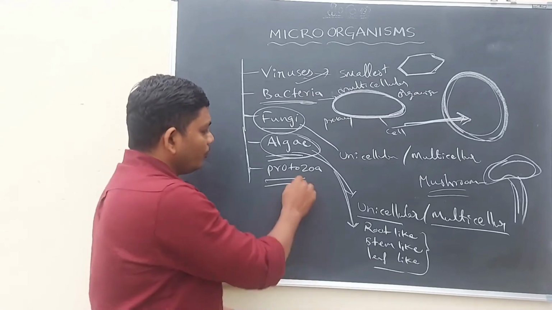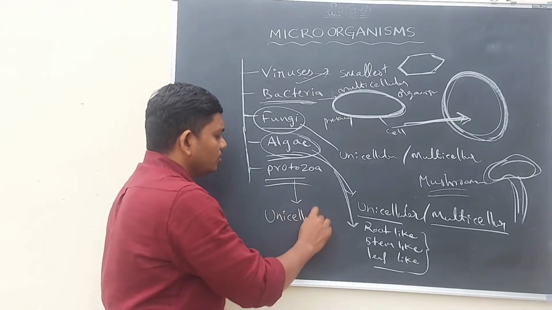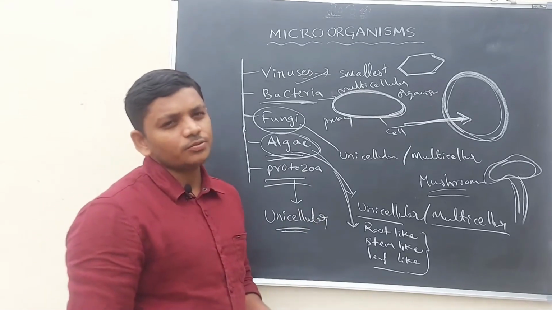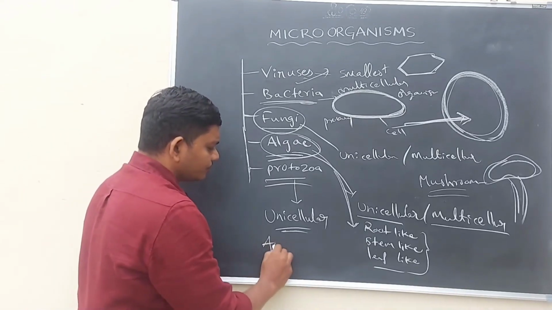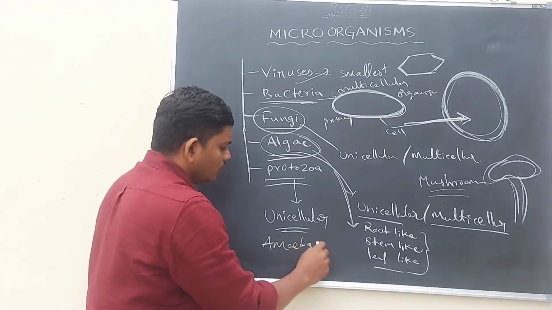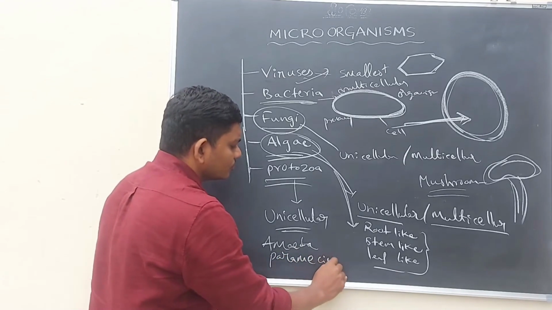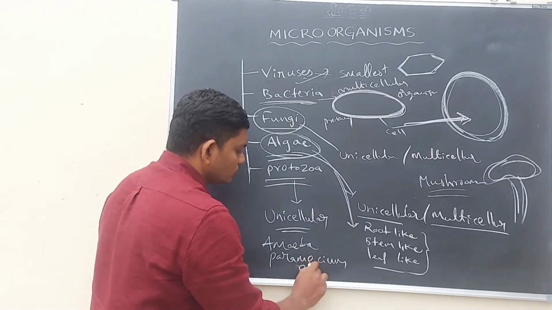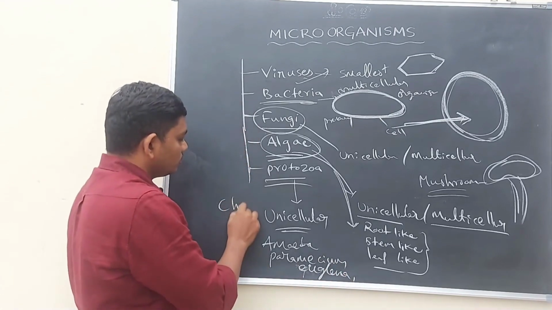Protozoans. All protozoans are unicellular organisms, which means the organisms are composed of only a single cell. For example, amoeba, paramecium, euglena, chlamydomonas.